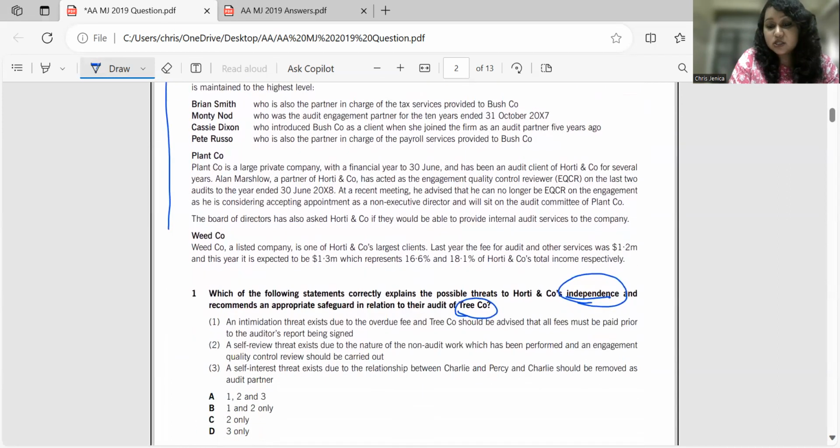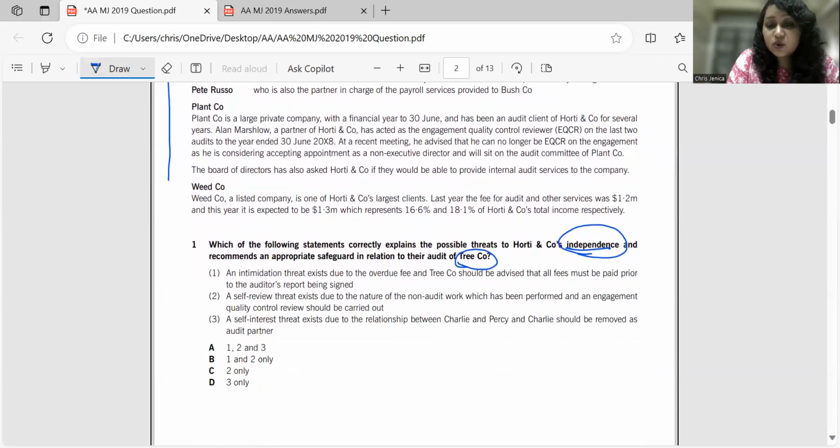Now, coming back to the question. The question asks you to explain the possible threats to Horty Company's independence and recommend an appropriate safeguard in relation to the audit of Tree Company, right? Now, let's read out the options. An intimidation threat exists due to the overdue fee, and Tree Company should be advised that all fees must be paid prior to the auditor's report being signed.